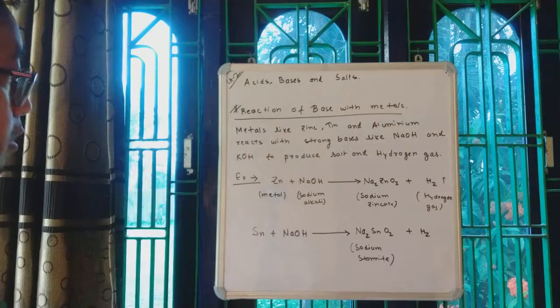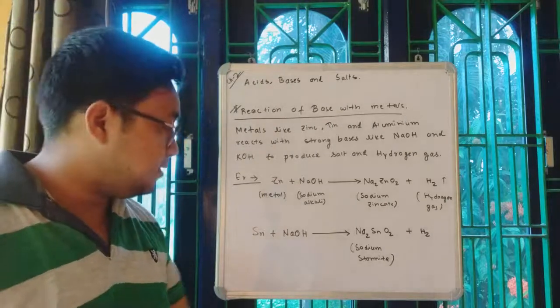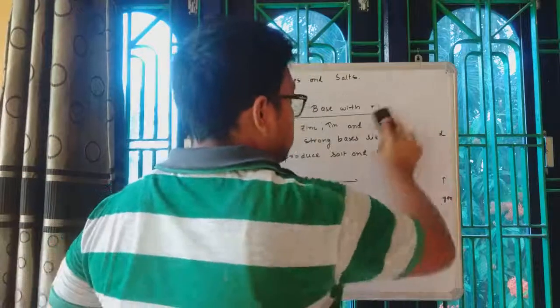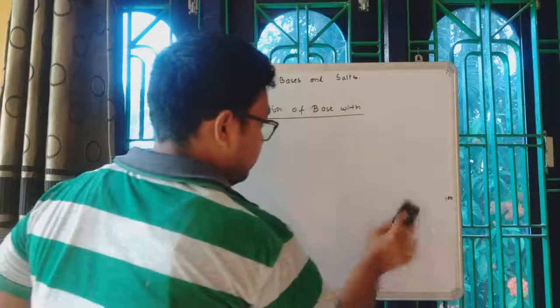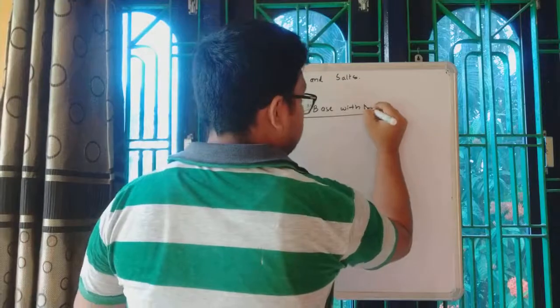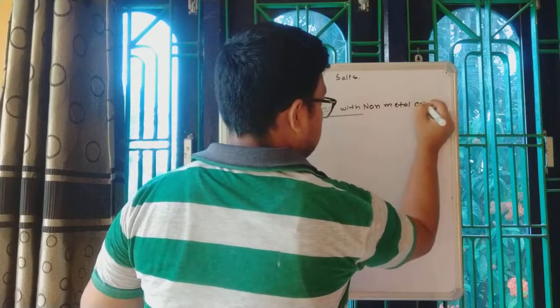Now we will move to another set of reactions of base, that is reaction of base with non-metal oxide.